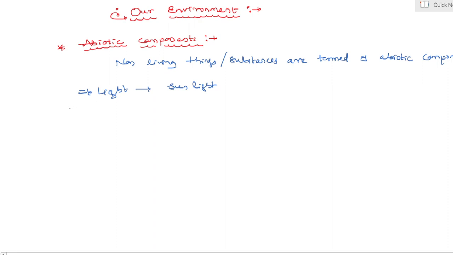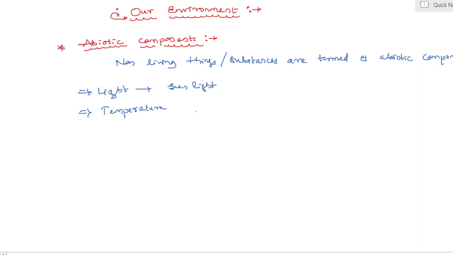Yes, my dear students, second abiotic component is temperature. The distribution of plants and animals is greatly influenced by extremes in temperature. The pattern of rain also affects the growth of plants. This plant growth determines the overall variety of animals living in that place.